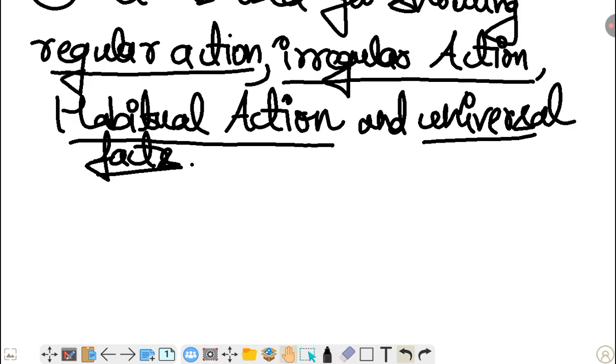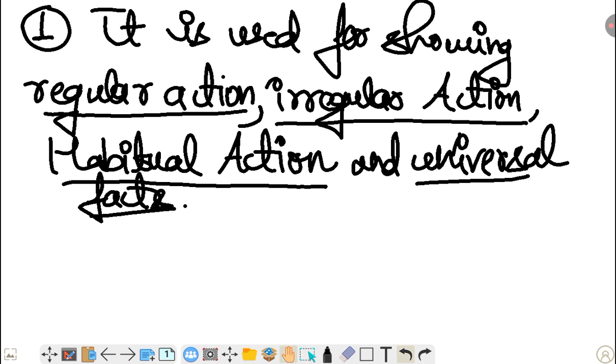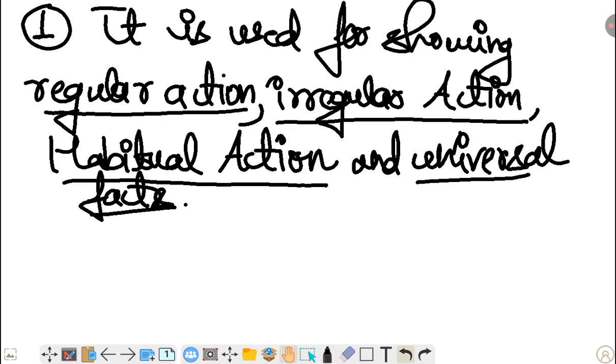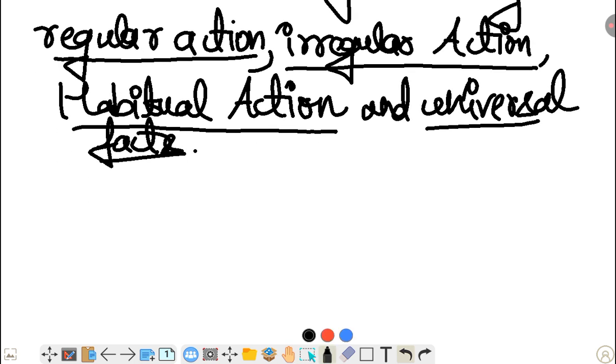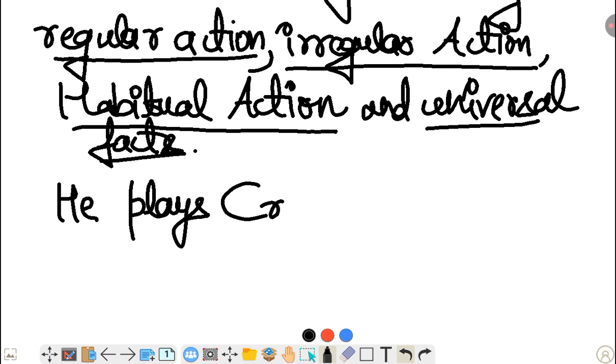And some examples I will take, my dear students, listen. So regular action, like he plays cricket.